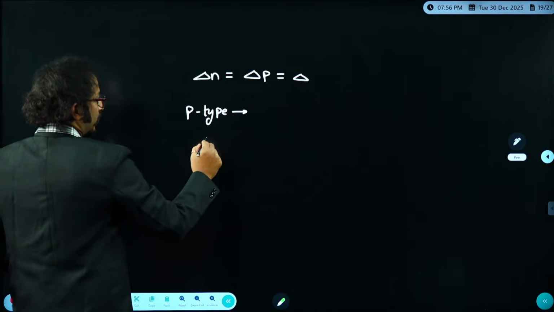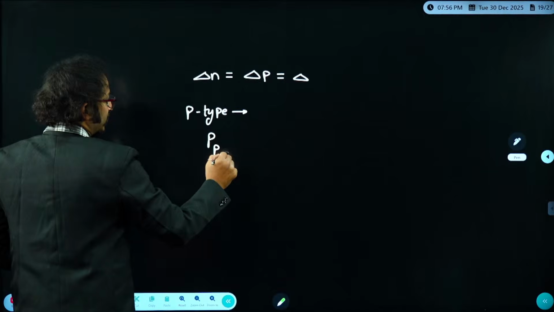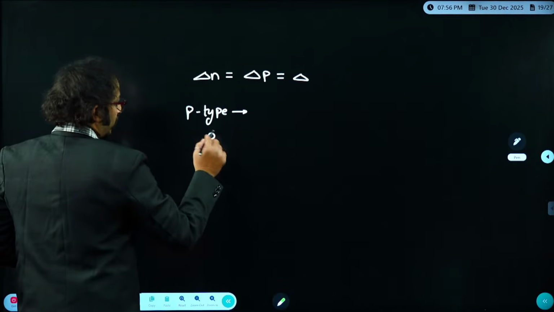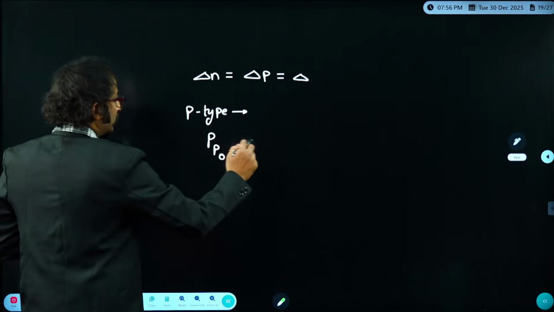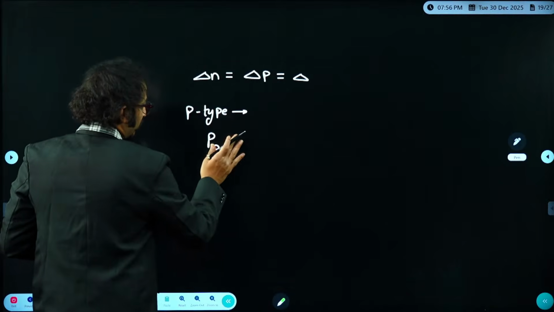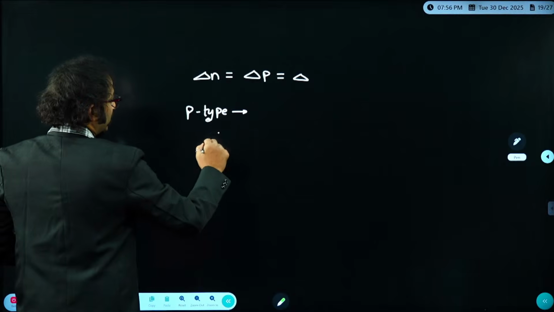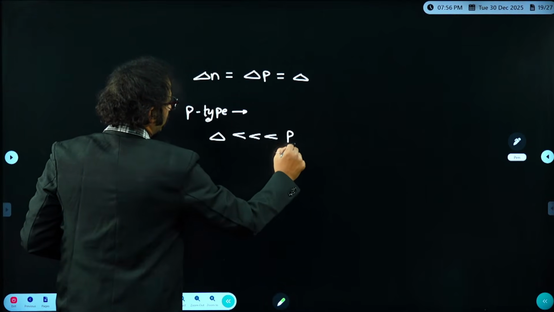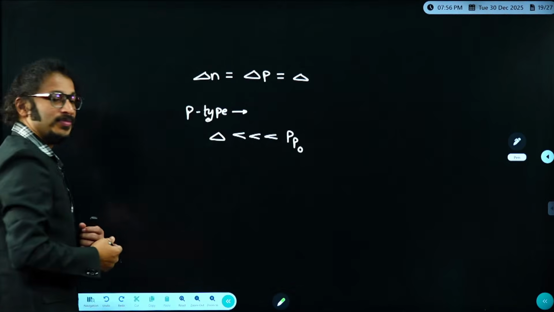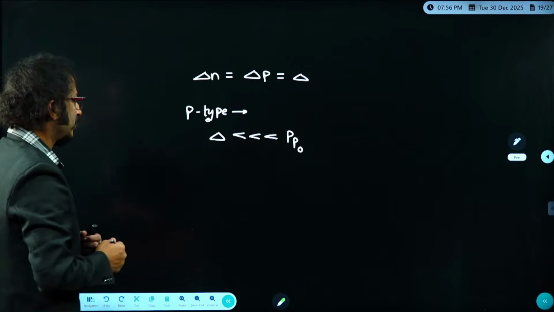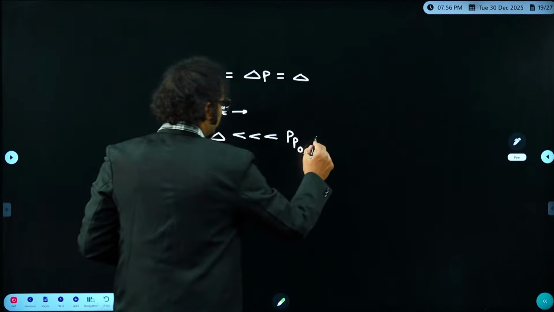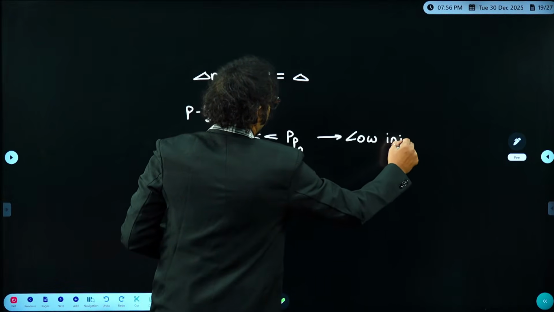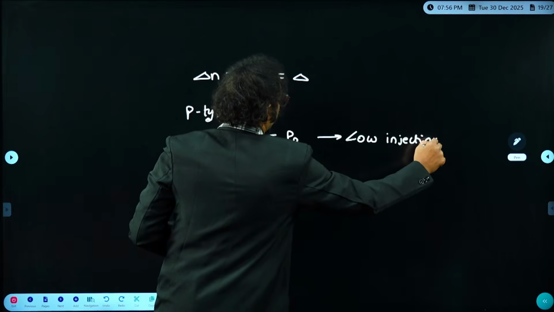students, please let me know. P P naught represents what? Majority concentration of carriers. Am I right, dear students? P P naught, and delta. What is the relation between both? If the excess concentration delta is far less than the majority concentration of carriers, then technically we call it a low level injection. Guys, correct or not? It is a low level injection.